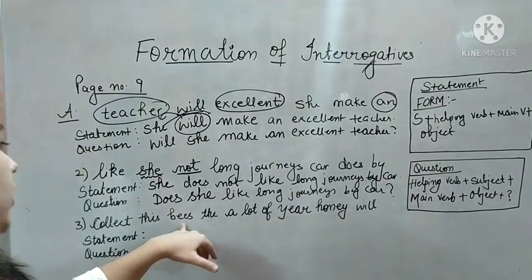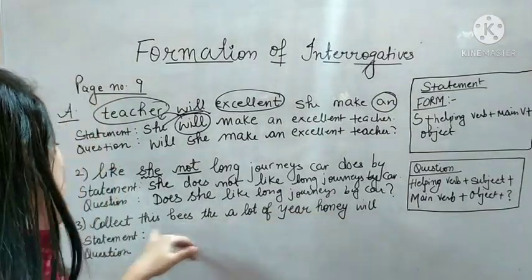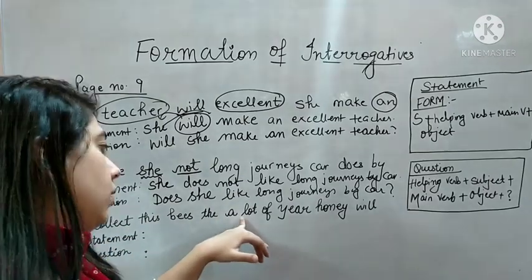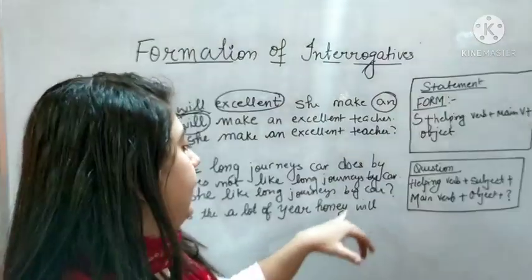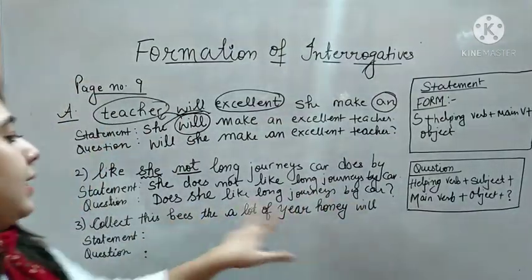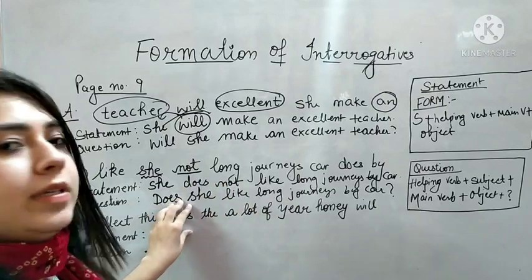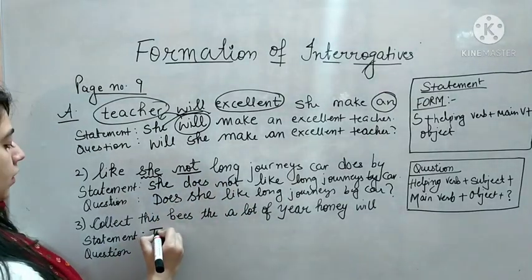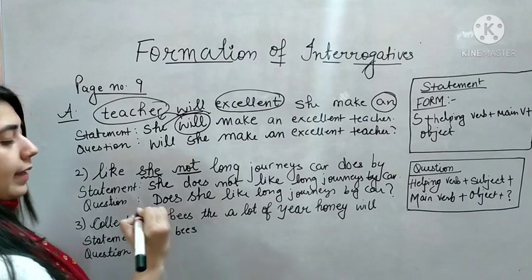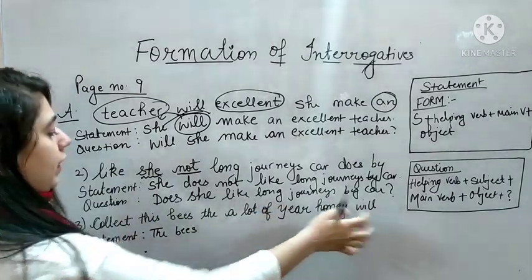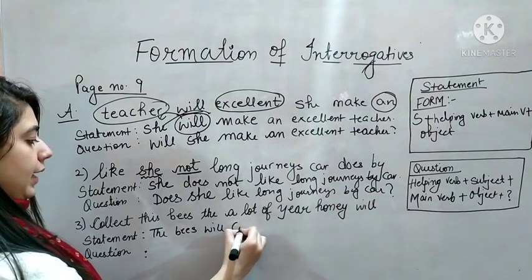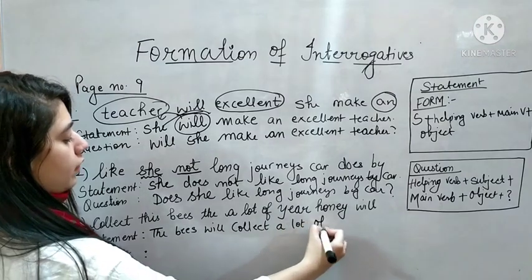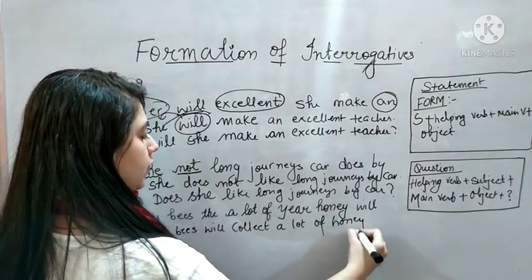Now, honey or bees, these are the two options. Read this again: collect, this, bees, the, a lot of, year, honey, will. You know that bees collect honey, so it is obvious that bees is the subject here. So the bees, helping verb is will. The bees will collect a lot of honey this year.